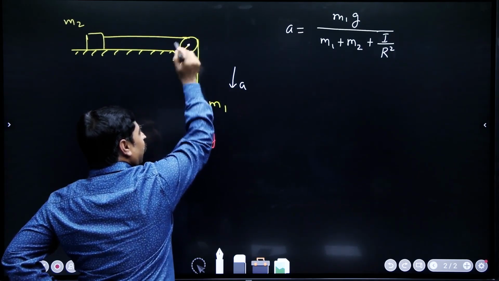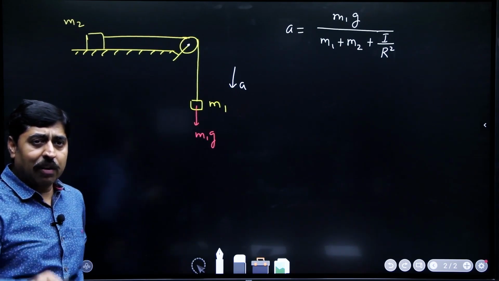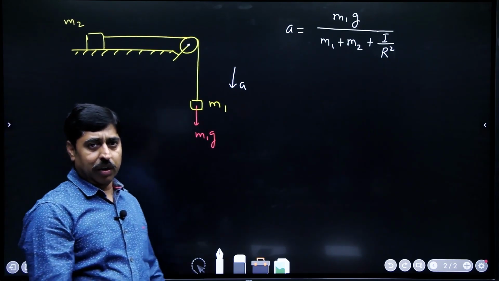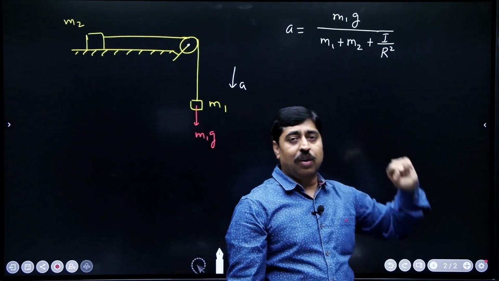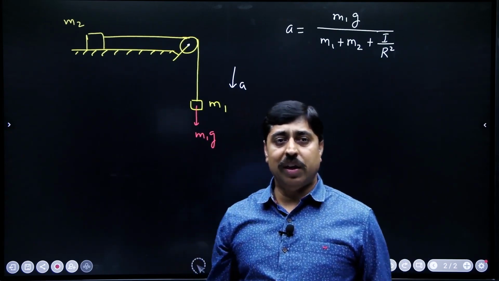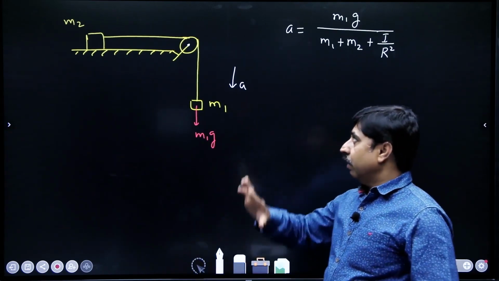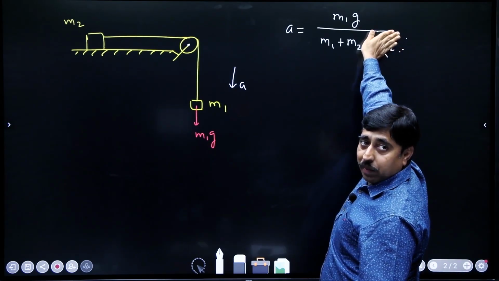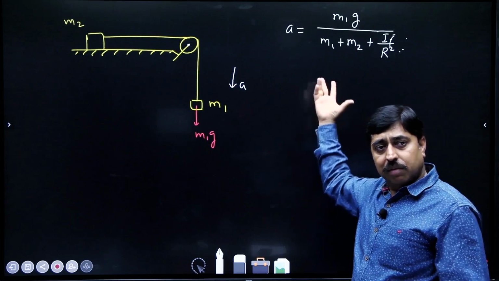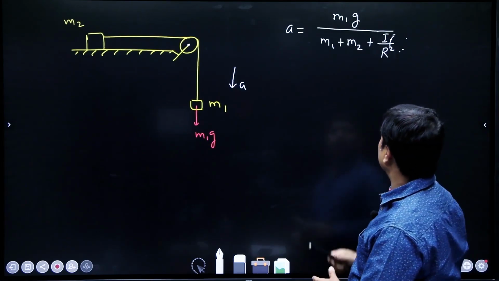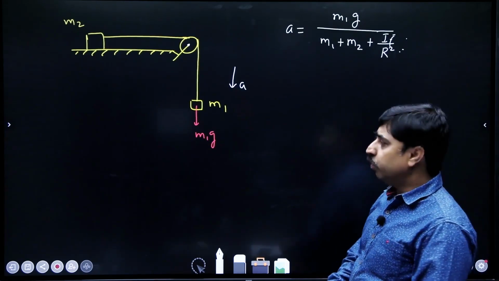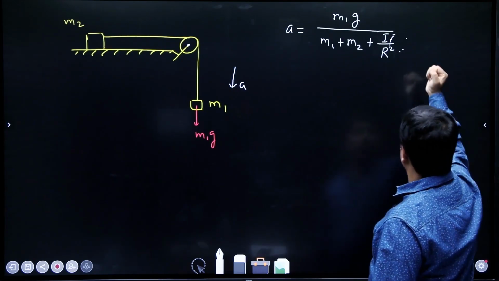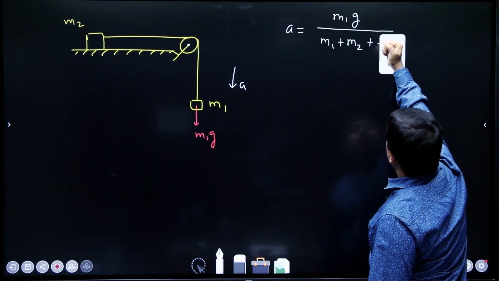Pulley is spinning about this axis, right? I by r square. What is r? R is the radius of the pulley. So just add in the denominator I by r square and you get the acceleration. I repeat once again, if the pulley is massless or light, then this is our answer. Forget about I by r square. If the pulley is massive, then this will be our answer. I hope this is clear to all of you. Just a moment.